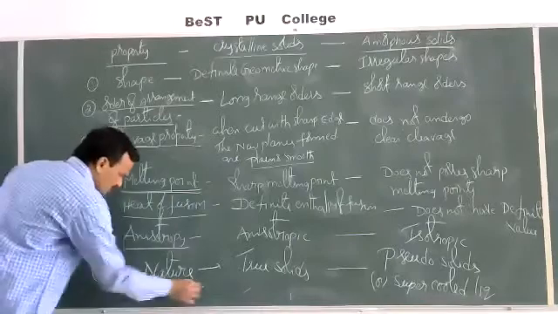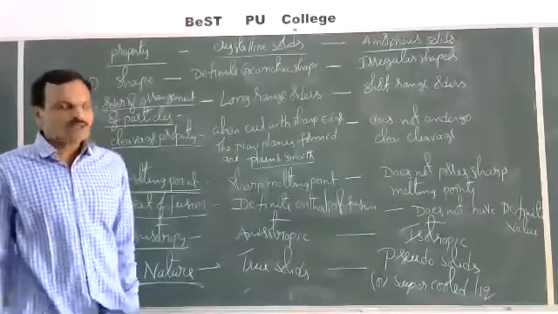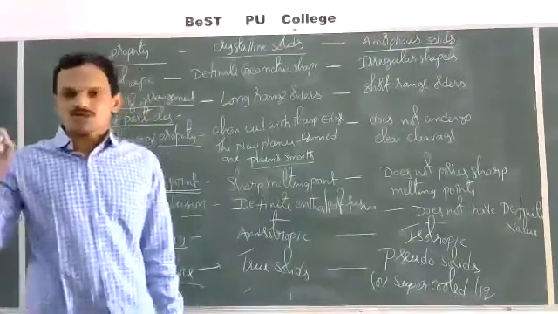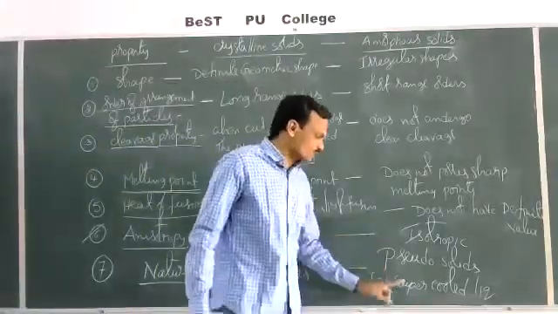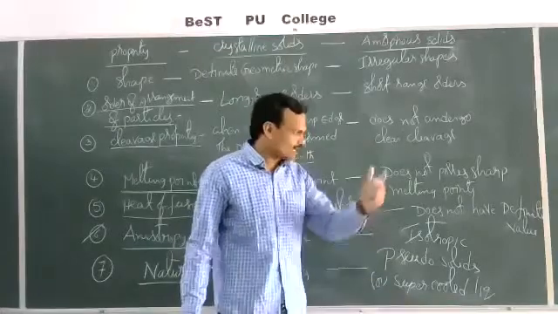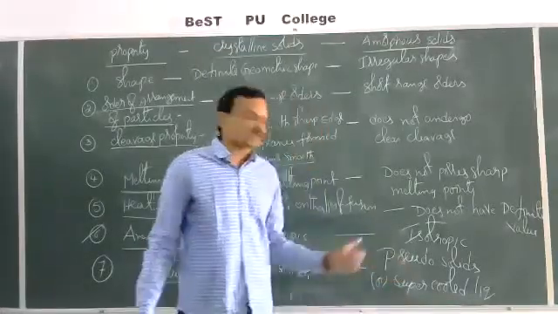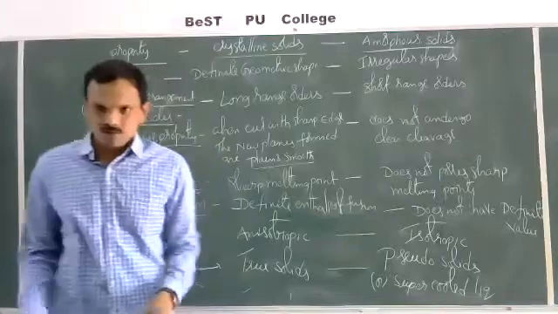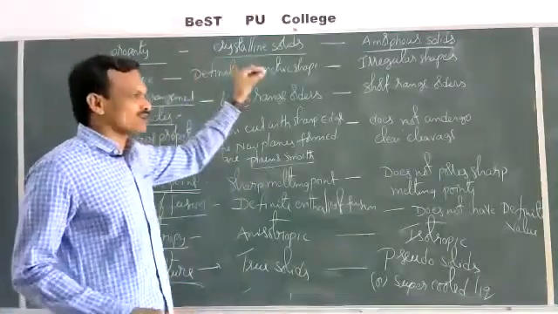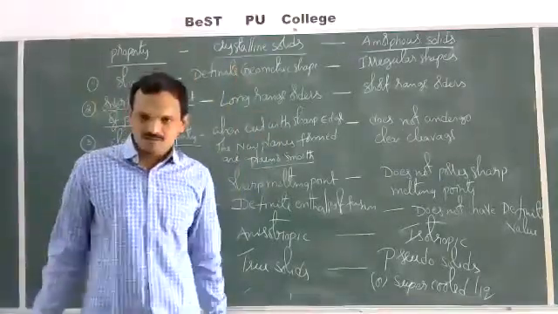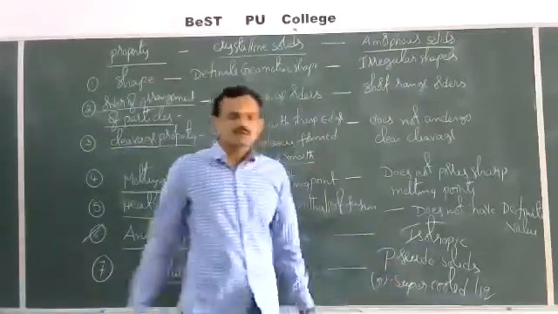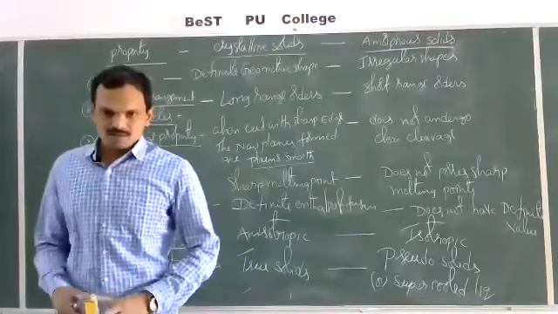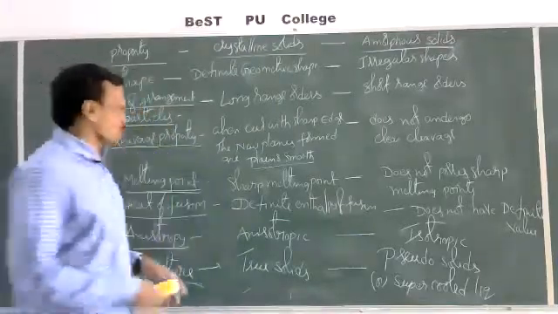Next, what about the nature of the solid? Crystalline solids are true solids, whereas amorphous solids are pseudo solids or supercooled liquids. Just earlier I told you why these are called pseudo solids or supercooled liquids, because some amorphous solids have fluid properties. That's why they are considered as pseudo solids or supercooled liquids. Okay, and one more example I'll tell you.